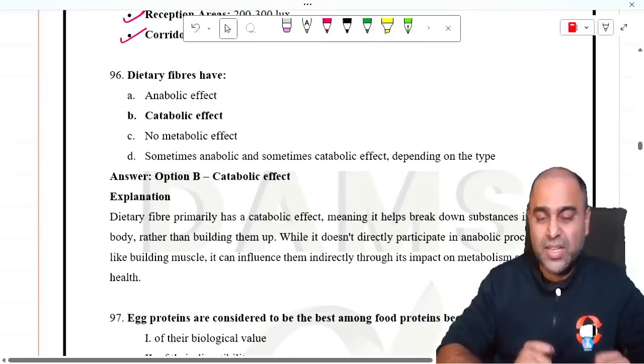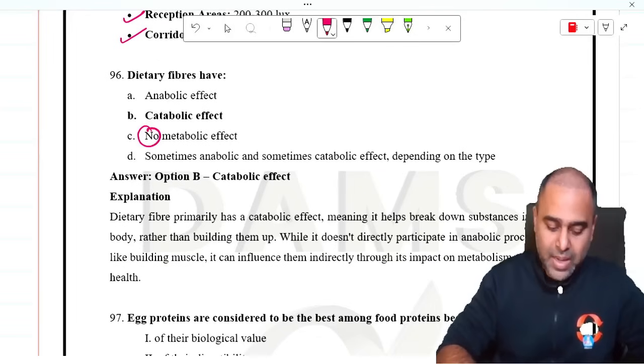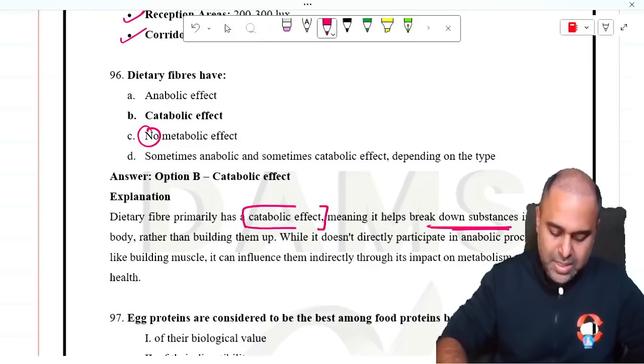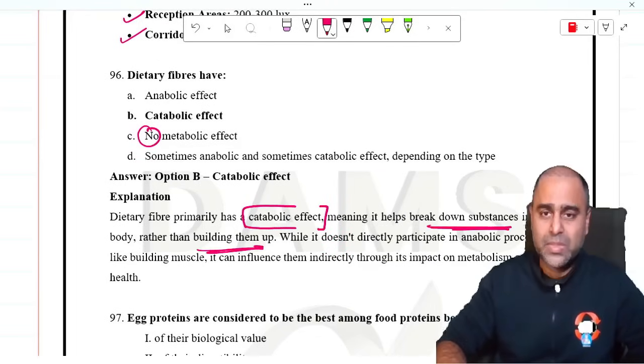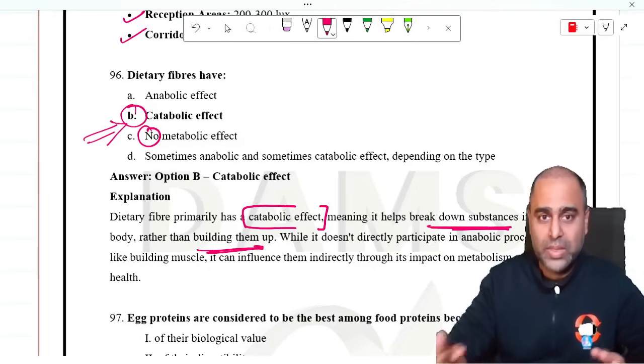Dietary fibers are interesting. I also used to think dietary fiber has no metabolic effect, but I read that dietary fiber actually has a catabolic effect, because it breaks down substances rather than building them up. Again, this is a biochemistry question. If you have any queries, Sonam ma'am will help you out with this.